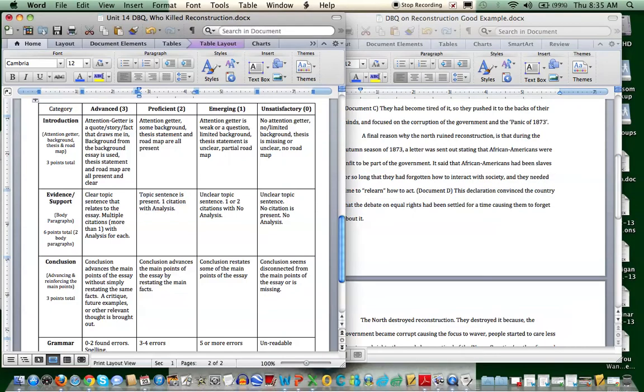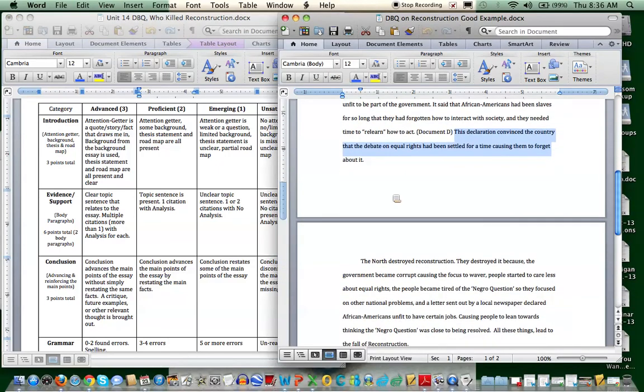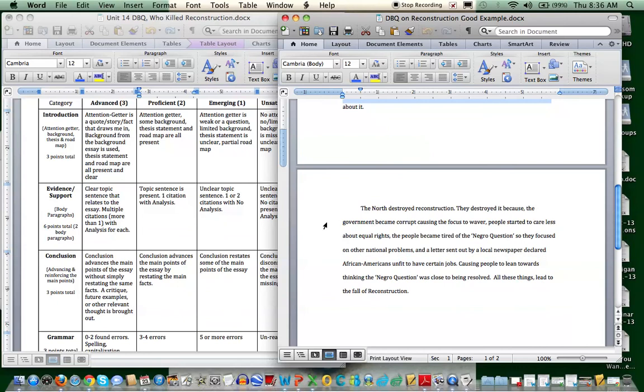Yes. With analysis? Yes. I could have given this person maybe a 2.5, but I chose to give them a 2 simply because I was a little more lenient on some things in these, and so I gave them only a 2. But again, a 2.5 would be debatable. So far this person's doing well. 3 out of 3 here, 3 out of 3 for their first body, and 2 out of 3 for their second body paragraph. So now we're at the conclusion.